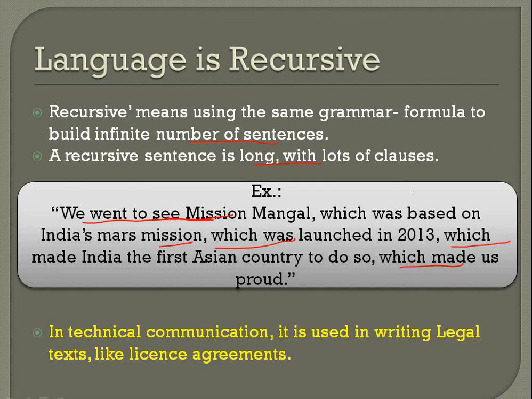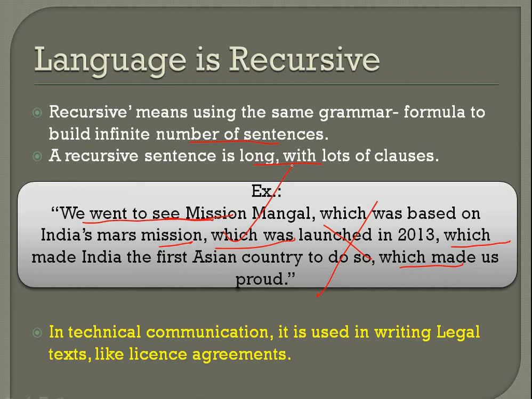So a number of grammar elements have been repeated, and you cannot say that this is a wrong sentence. No, it's not. It's a right sentence. We can add n number of grammatical things to make it more understandable, right? But we should take care of it. One more example I would like to give you.